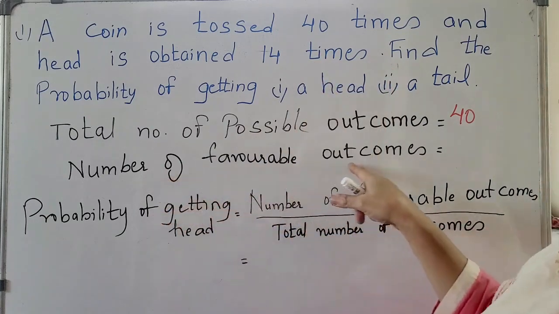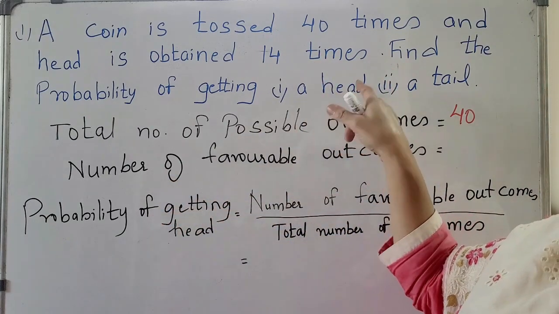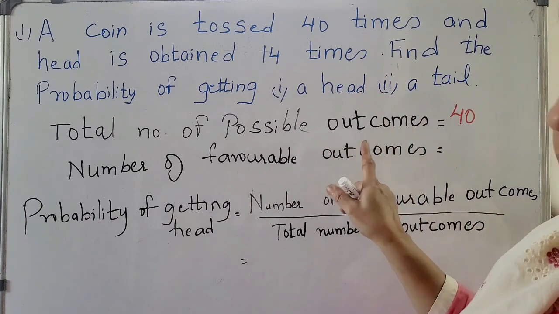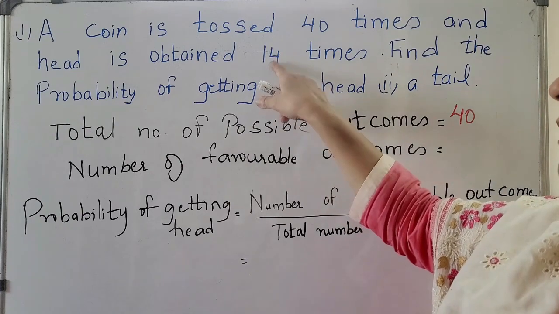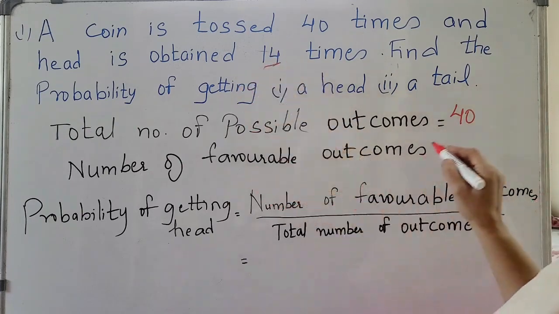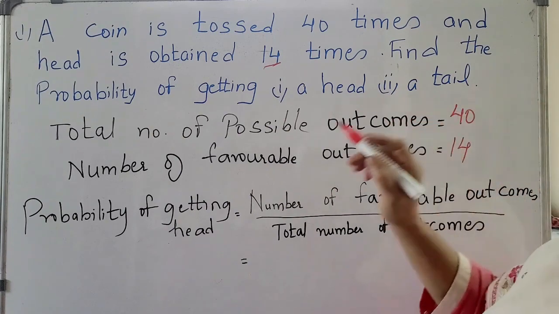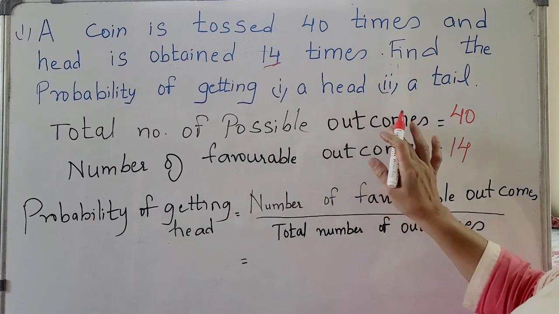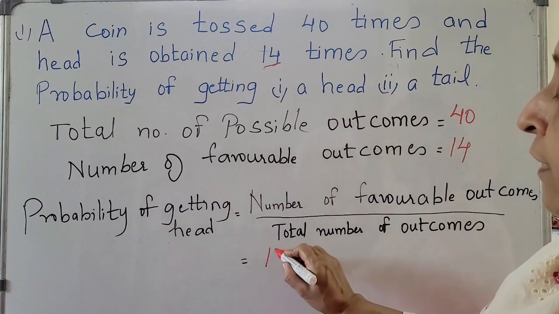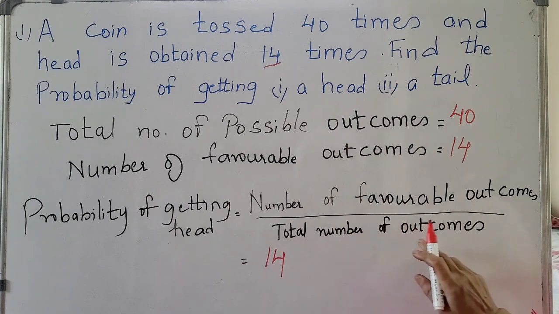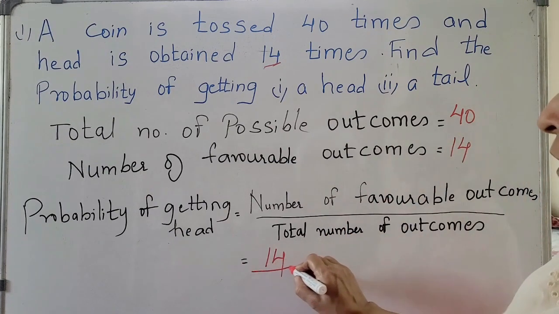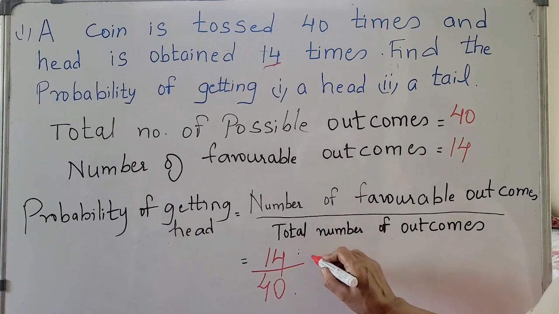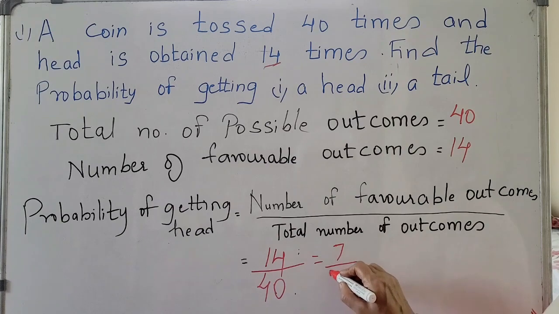Number of favorable outcomes, what you want, what is favorable right now is head. How many times has it come? 14 times. Now the probability of getting head is the number of favorable outcomes, 14, over the total number of outcomes, 40. So here 14 upon 40. So 2 sevens are 14 and 2 twenties are 40.